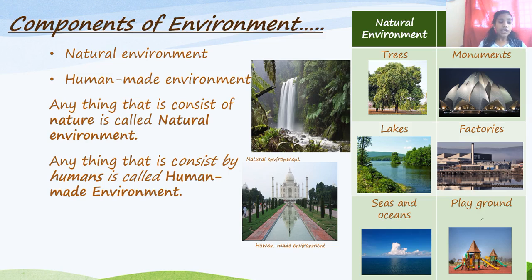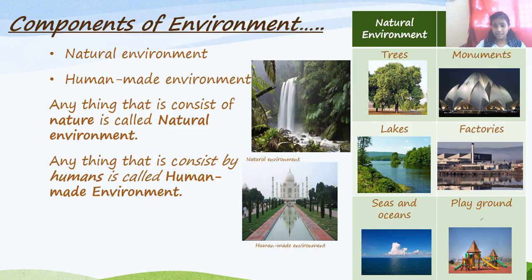Okay, so let's talk about the human-made environment. Anything that is made by humans is called the human-made environment. That includes the factories, the monuments. Mountains are the natural environment. Sorry, the playground is even your man-made, human-made environment. Even your schools, your chemistry lab in your schools. Okay, that is nothing but the human-made environment, right? So let's talk about the differences between the natural environment and the human-made environment. Let's look at examples of the natural environment and the human-made environment.